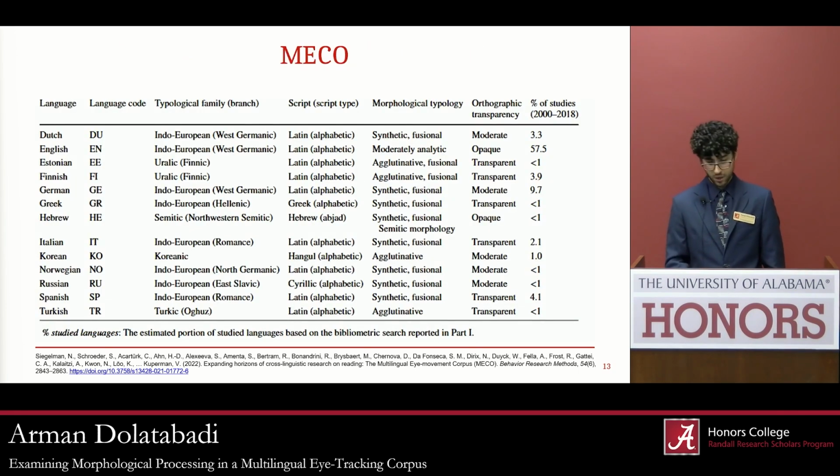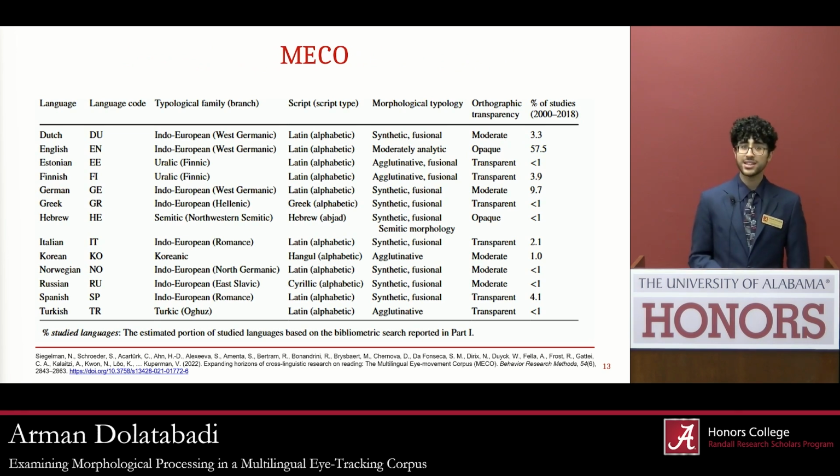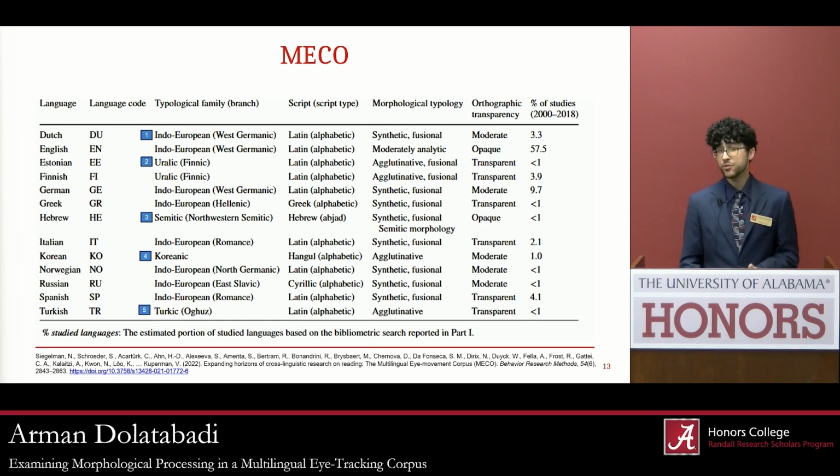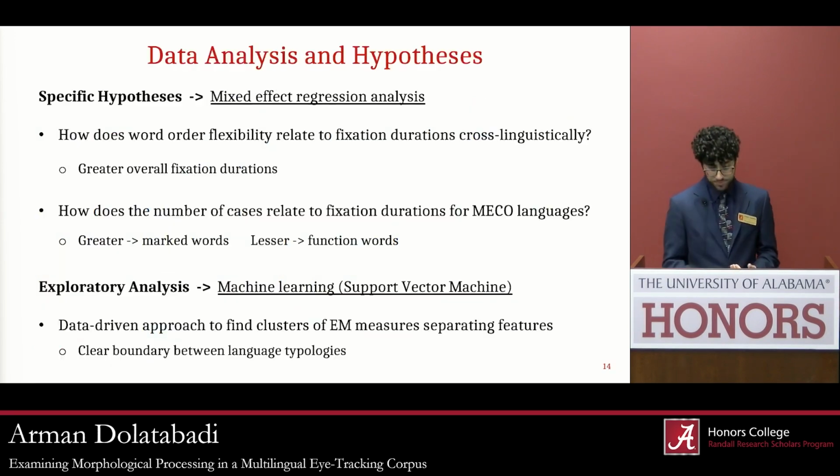Now let's look at the languages themselves. Again, most of them are European, but 5 of the languages are not Indo-European. That is, they're not related to the majority of European languages. There are 5 total language families here, and for a set of mostly European languages, that constitutes great linguistic diversity. Also impressive is the fact that 6 of these languages are just not very commonly represented in the literature. Less than 1% of current studies actually include these languages. So publishing a paper including these languages specifically would be really good for us.